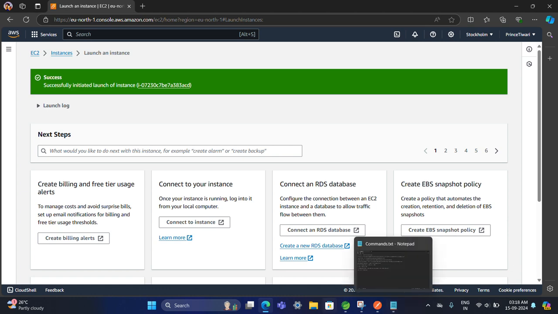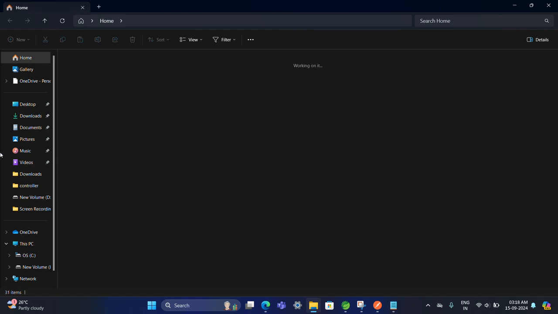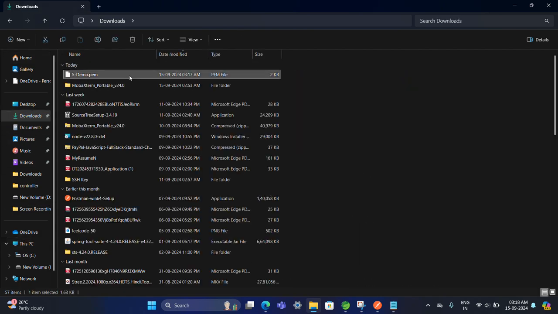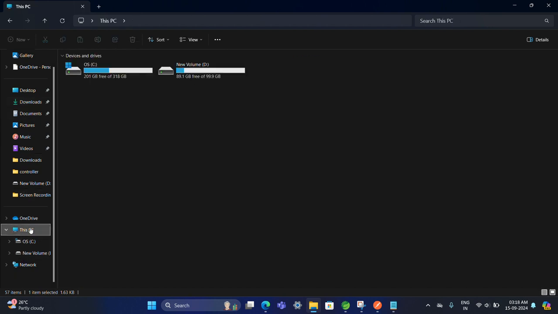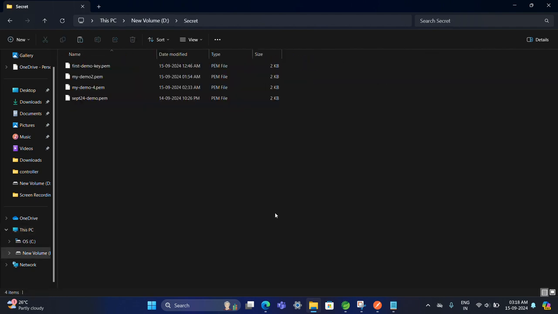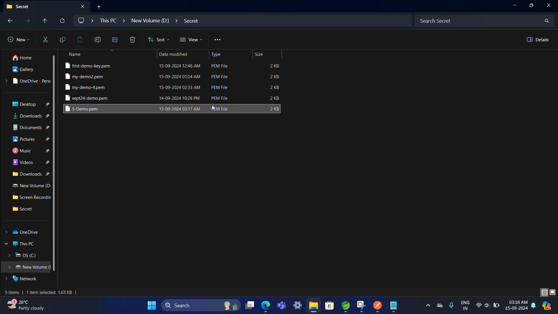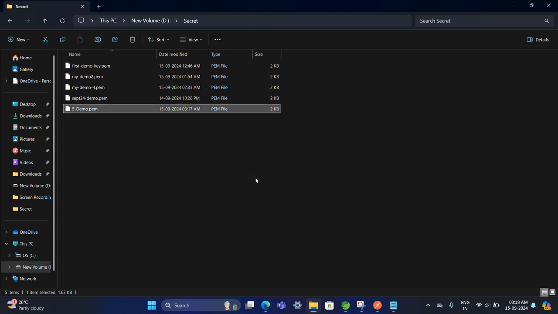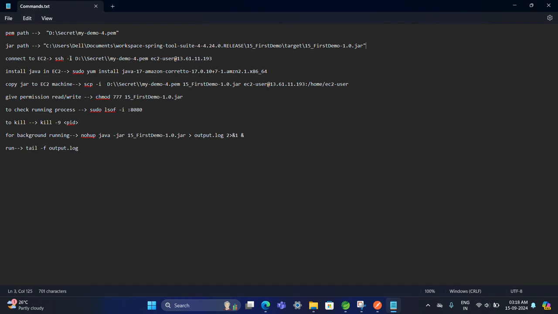Now first I'm going to keep this secret file in the right place. Downloads, cut, secret. Here I store all my secret files, PEM files. So paste. And I want this path also, because I'm going to use it while connecting to the EC2 machine.